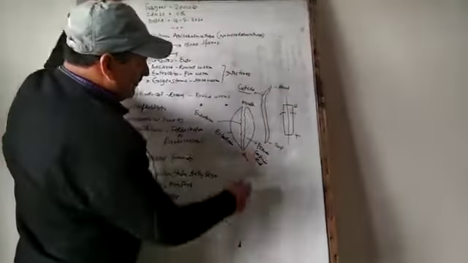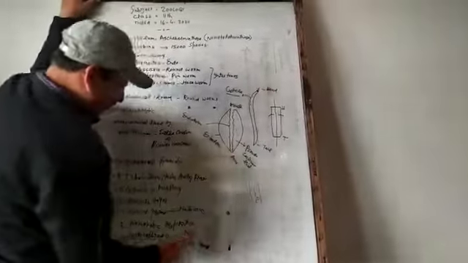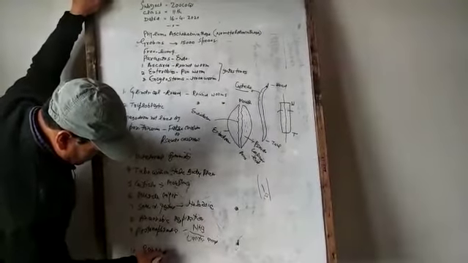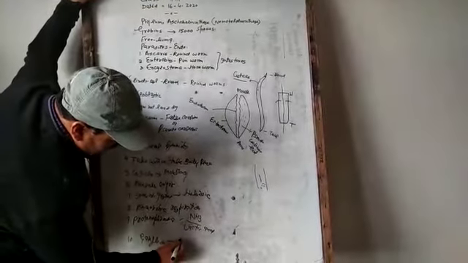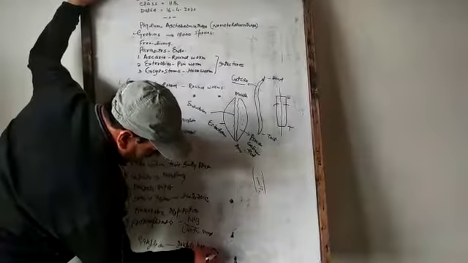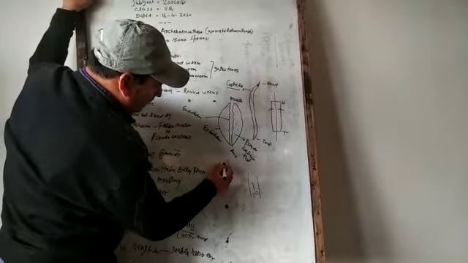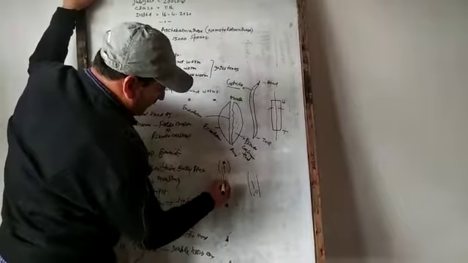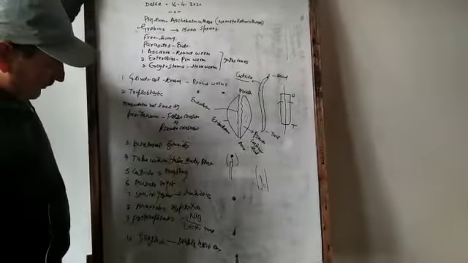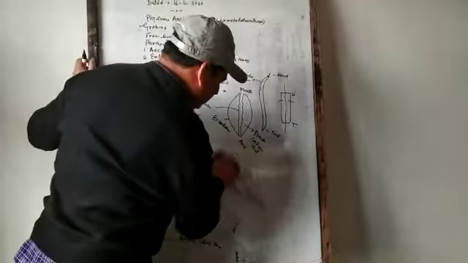They have a nervous system. The nervous system contains a small brain-like structure which is called ganglion. From the ganglion originates a double nerve cord, just like this. This is head, this is ganglion, and from the ganglion emerges a double nerve cord. They have some sensory structures, like papillae, phasmids, etc.